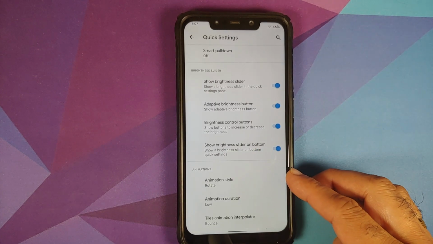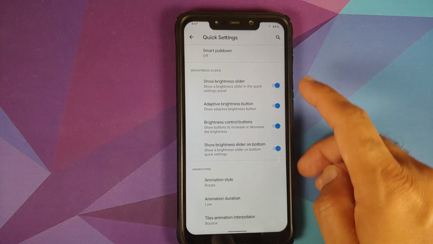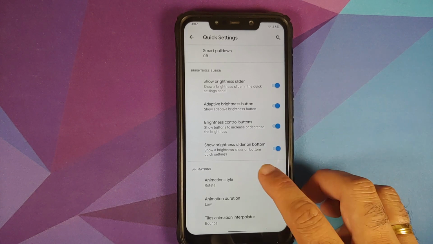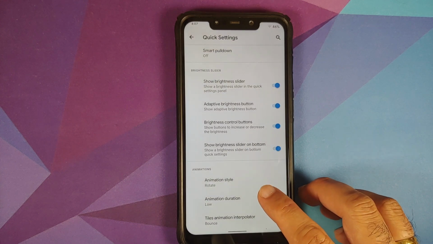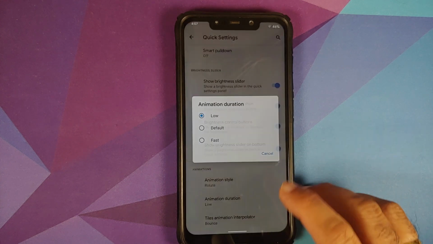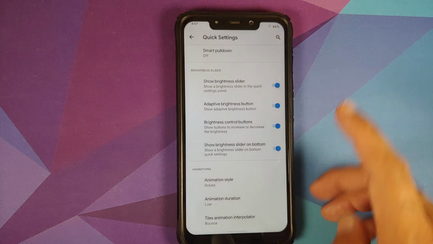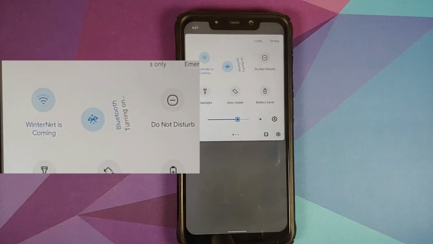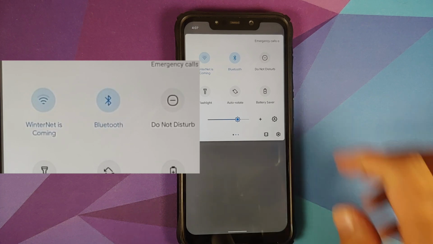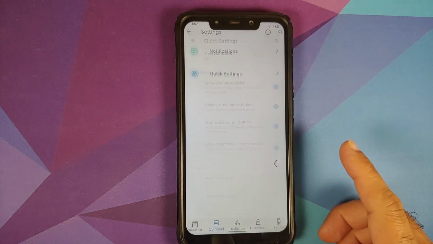Then you can change the animations for your quick setting tiles. So my style is set as rotate. You have no animation, flip and rotate. What is the duration of the animation? And interpolator effect is set as bounce. Let us give that a try. Bluetooth, here it is, rotate, bounce effect, slow motion, and works without any issues.